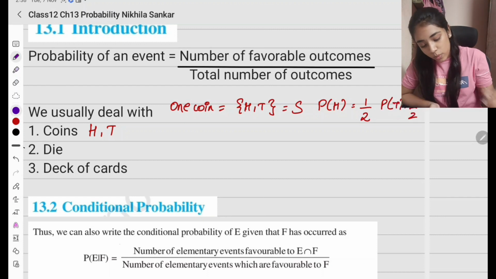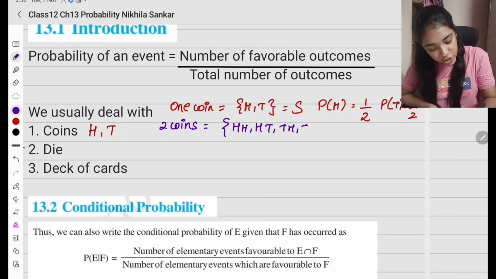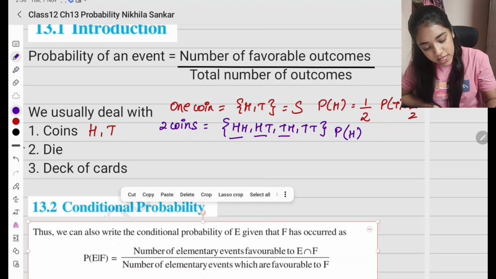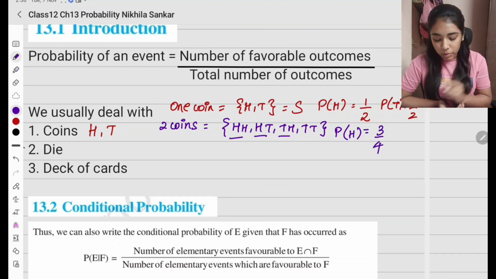இப்போ இதே what if we have two coins? So what will be the sample space? HH, HT, TH, TT. கரெக்ட்டா? அப்போ probability of getting at least one head இல்ல probability of getting head னே வெச்சுப்போம். head என்னென்ன? This and this. So this is 3 divided by 4. ஞாபகம் இருக்கா? இந்த probabilityல ஞாபகம் வச்சுக்கணும்.